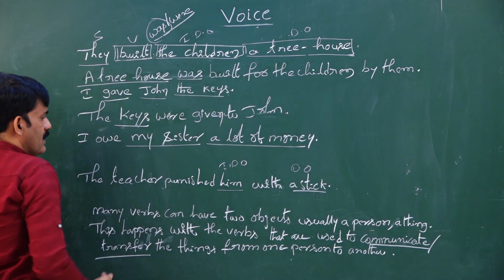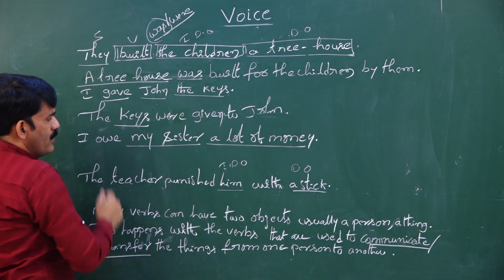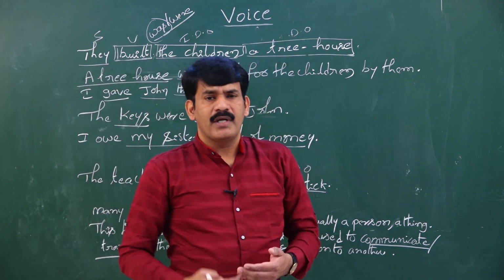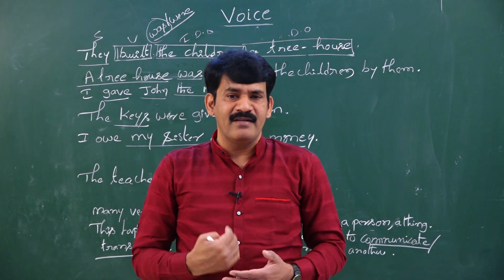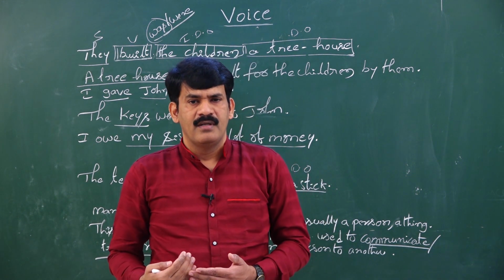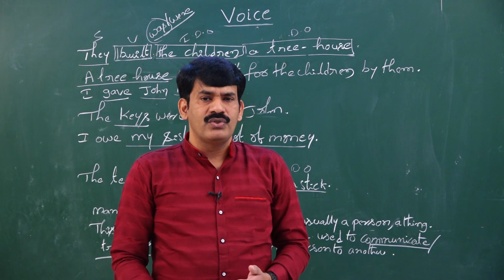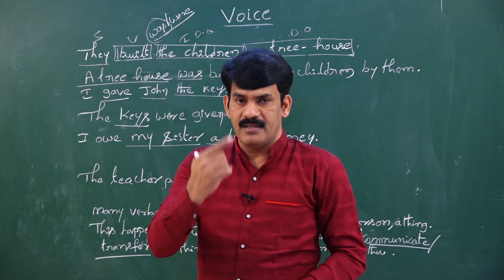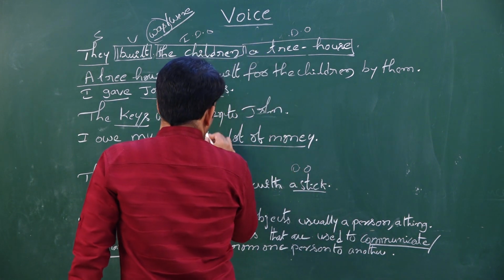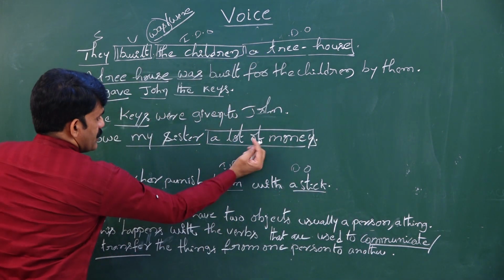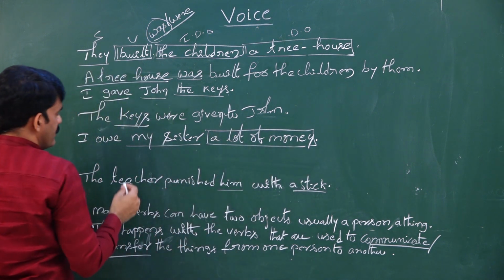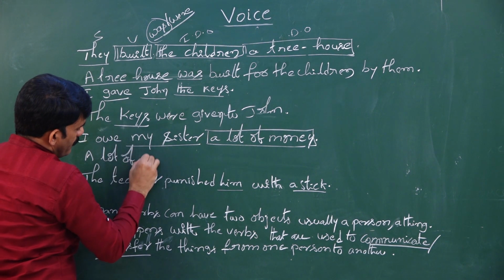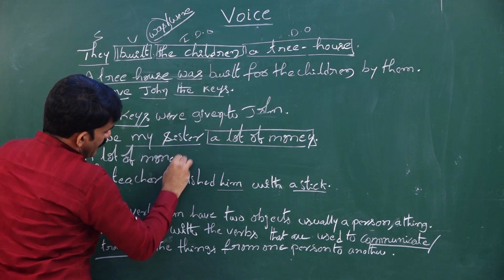Let us see the next sentence. I owe my sister a lot of money. What is the reason to talk about my sister? Because she is very kind enough, she gave me a lot of money. So I am giving importance to money that my sister has given. So I need to start my sentence with money. So a lot of money is my subject of passive voice. A lot of money.